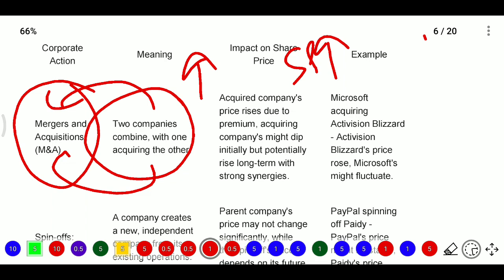So the synergy benefits will also be gained.